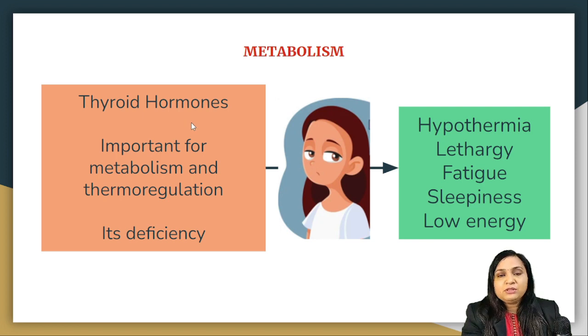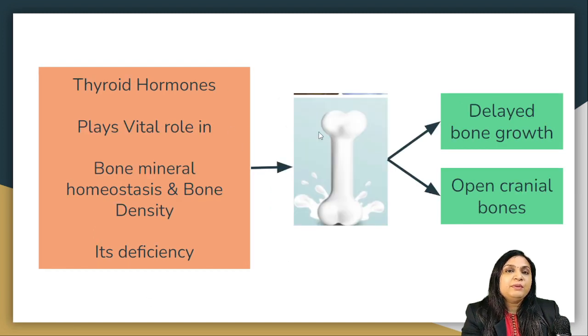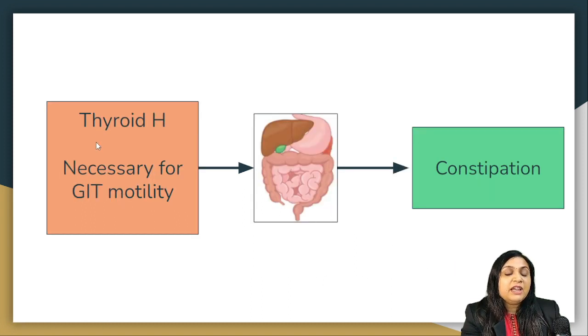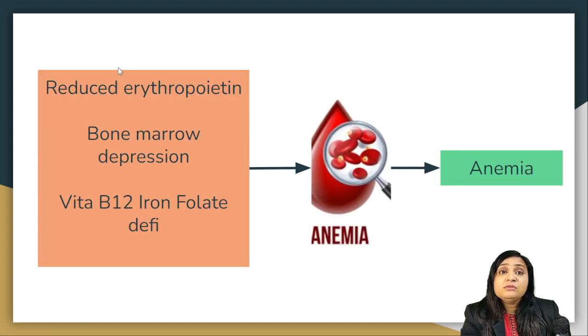Thyroid hormone is very important for BMR as well as thermoregulation. Its deficiency will lead to hypothermia, lethargy, fatigue, sleepiness and low energy level. Thyroid hormone plays a vital role in bone mineral homeostasis as well as bone density. Its deficiency leads to delayed skeletal maturation, and there will be open cranial bones, which is called craniotabes. Thyroid hormone is necessary for GIT motility; in its absence, the presenting symptom could be constipation. Thyroid hormone absence will reduce erythropoiesis, can cause bone marrow depression, and there could be B12 and iron and folate deficiency, which is the most important cause of anemia in patients suffering from hypothyroidism.